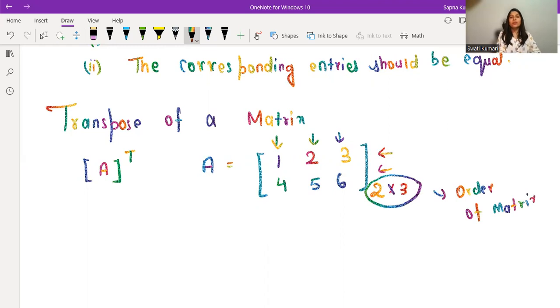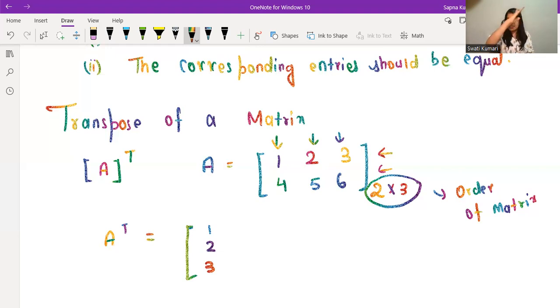Now we are understanding what is the transpose of a matrix. So this was our initial matrix. Now we have to do the transpose of the matrix. Do you know that the transpose of a matrix is just that the number of rows will become the number of columns and the number of columns will become the number of rows. As you can see, the first row is having 1, 2 and 3. The first row will become the first column. That's it. So this will become 1, 2, 3. What is the second row? The second row is 4, 5, 6.